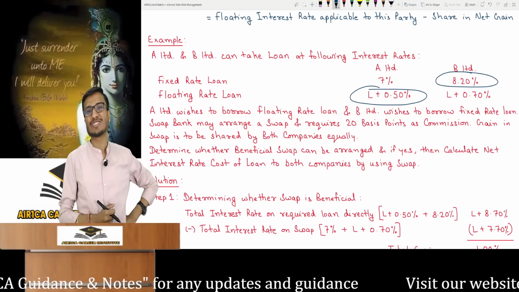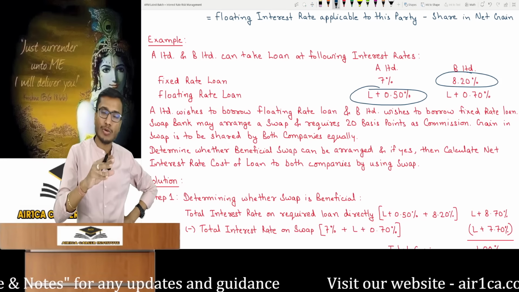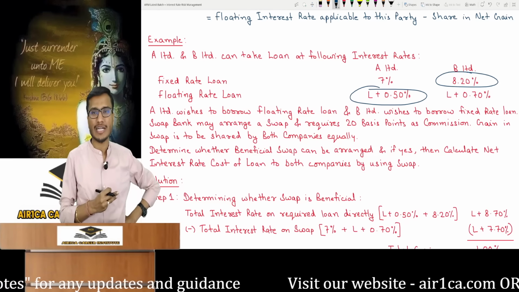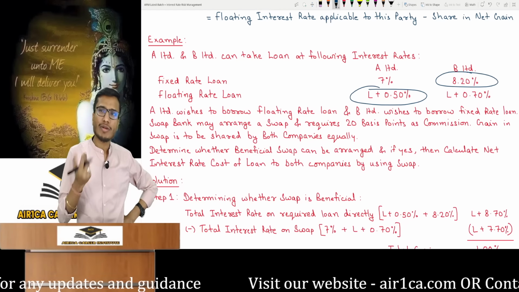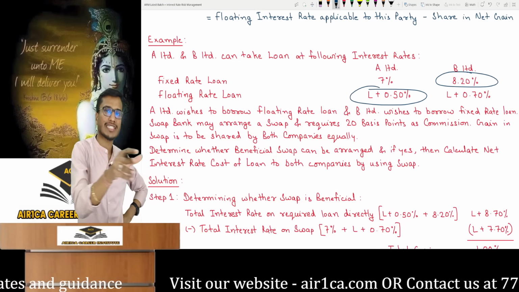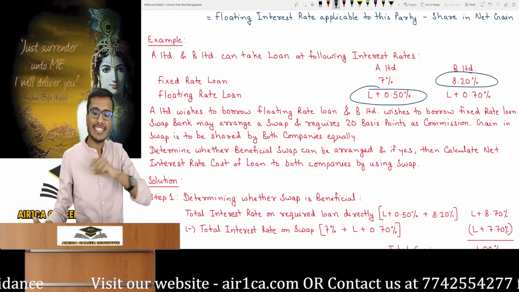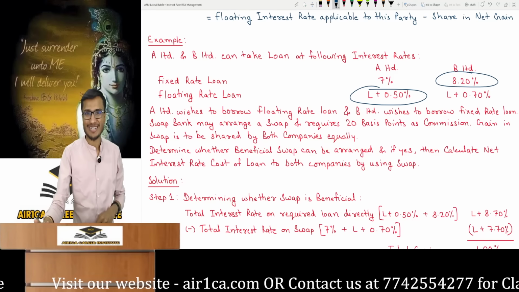He was like, anyhow, by any means, I also need a loan. I can take a loan today, but I also have my own requirement and I truly need it at a floating rate. So B Limited said to take a loan at a fixed rate from the bank and transfer that to him. He'll give 7%, so he keeps giving that to the bank. You can take your floating loan separately from the bank, and then let's understand a practical life point.